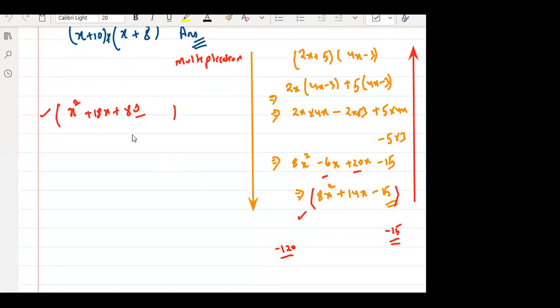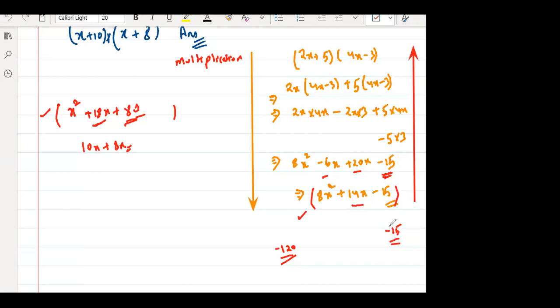Tanushi, my question is, here we have divided 18 in such a way that the product should be equal to 80. We have divided 18 such a way that the product is 80. So that's why we did 10x plus 8x, right? But here 14 is divided into minus 6 plus 20. And this minus 6 and 20 is giving me 120. But my constant term is 15. There should be something that we are missing. I should get minus 120, but I'm getting only minus 15. The constant term is only minus 15. So tell me, what am I missing?